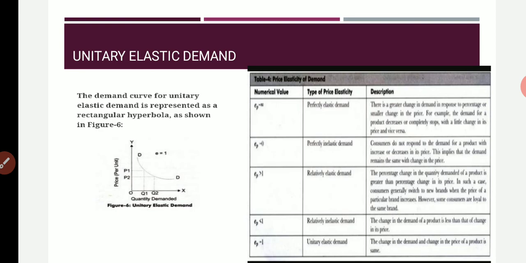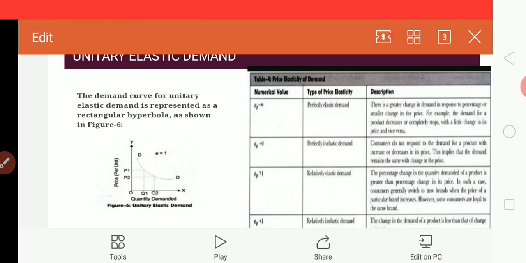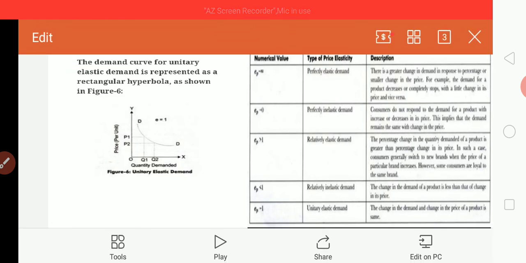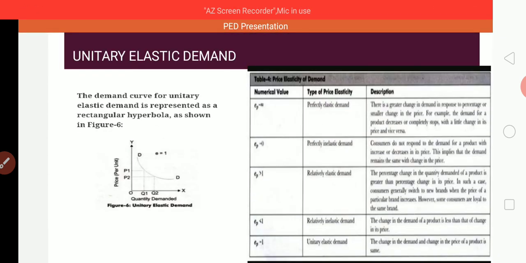In the relatively elastic demand, the percentage change in quantity demanded for a product is greater than the percentage change in its price. So even with little changes in price, there will be a greater demand for the good. It is called a relatively elastic demand. And relatively inelastic demand, the change in demand for a product is less than the change in its price. A greater change in price leads to a small change in demand. And finally, unitary elastic demand. The change in the demand and the change in the price of a product are the same or equal. This is called unitary elasticity of demand.